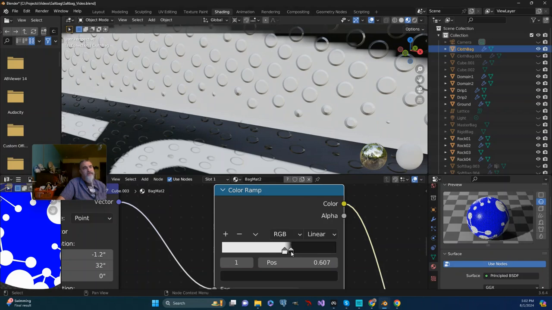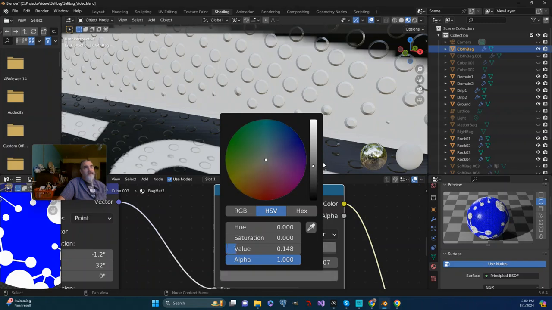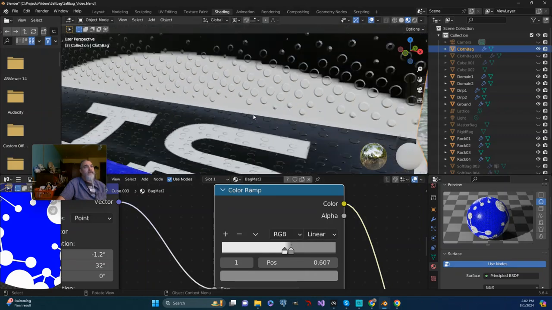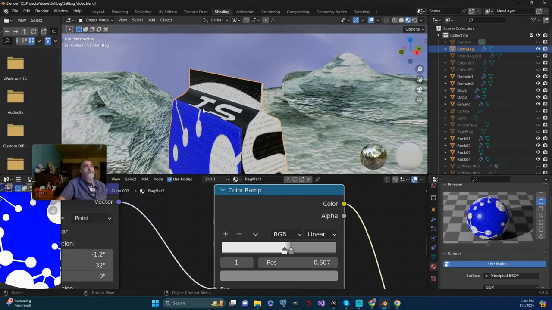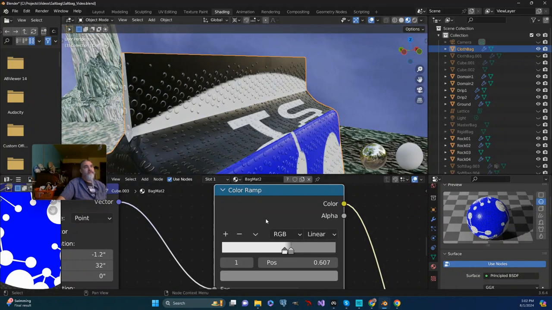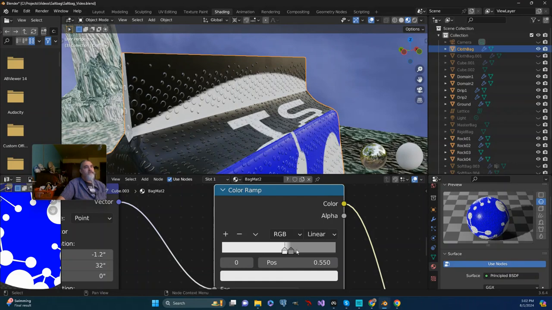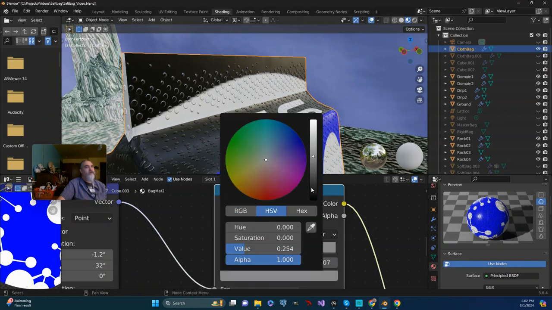And I think what I'm going to do is just go ahead and adjust the value of this, lighten it up quite a bit, and we'll see what we get in that regard. Part of what I'm going for is a little bit more of a subtle effect. So let me just play around with this a little bit more.